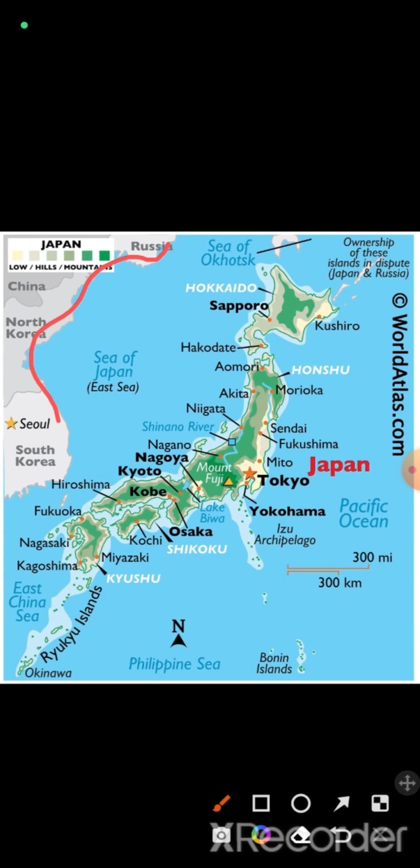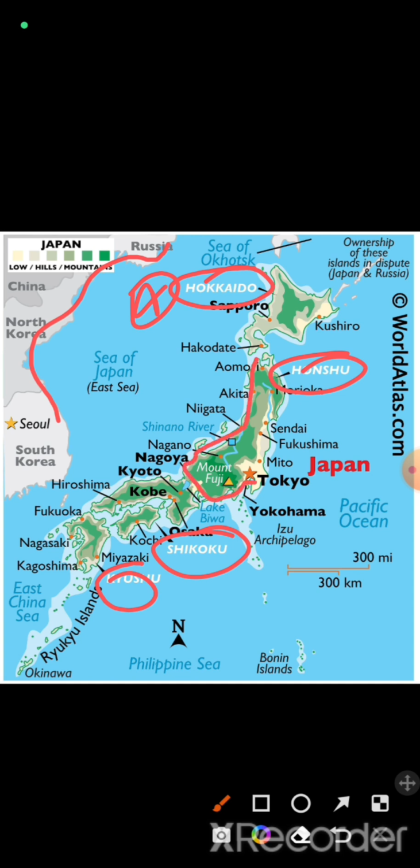This island country is divided into basically four different islands: Hokkaido, Honshu, Shikoku, and Kyushu. Honshu is the largest island in Japan.